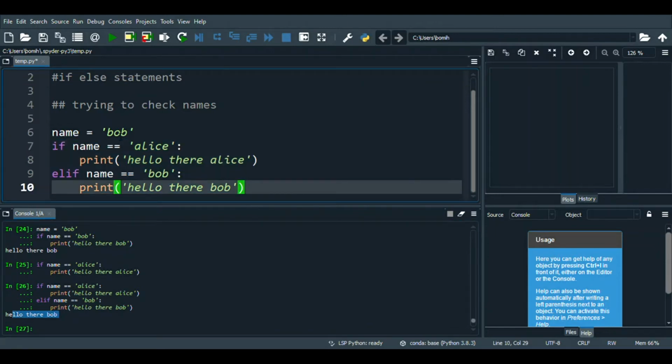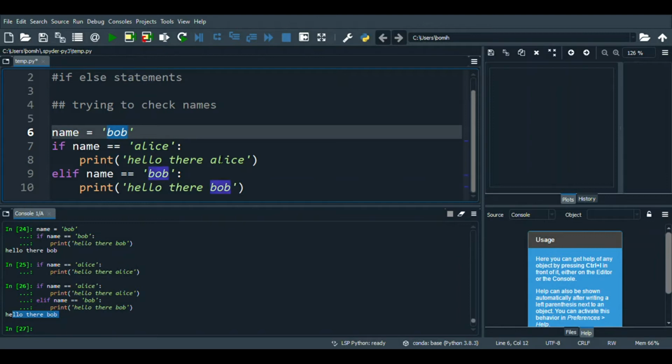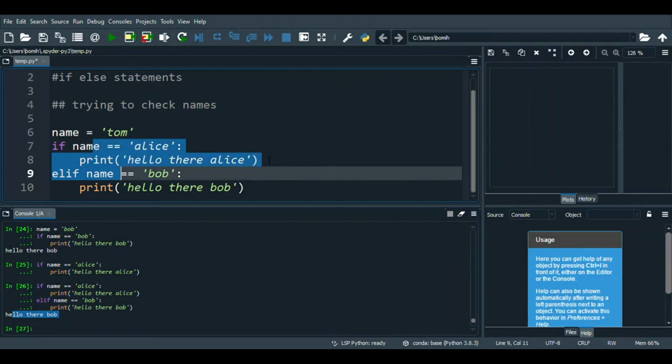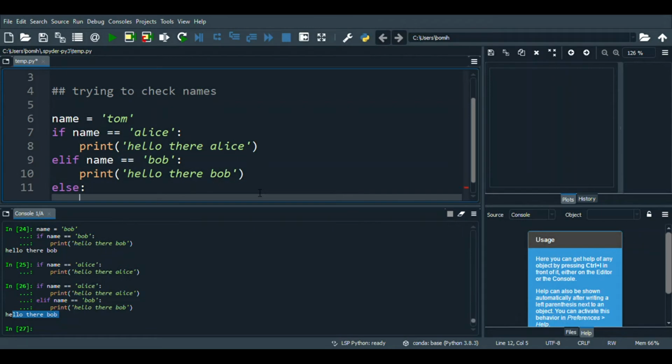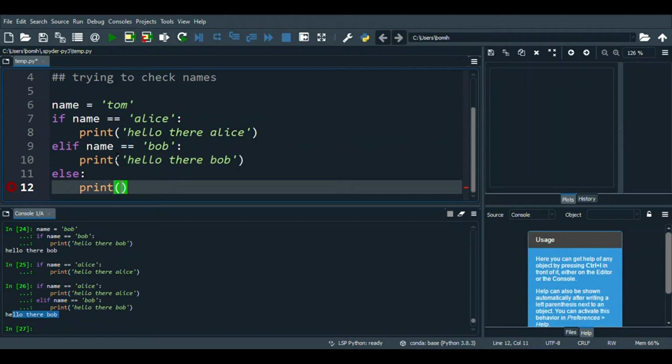So pretend that the name wasn't Alice or Bob. Let's say that the name was Tom. So it wouldn't fit either of these conditions, but then we can create a catch-all for this, meaning that if it doesn't fit either of these two criteria, we want it to print out something else. So it can be even something like hello there, and then hello there stranger.